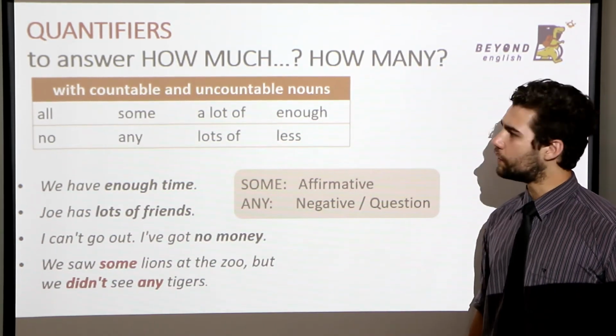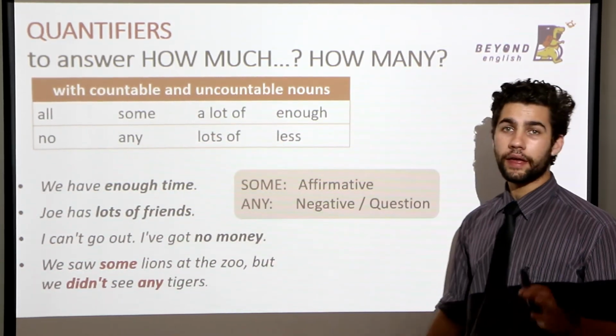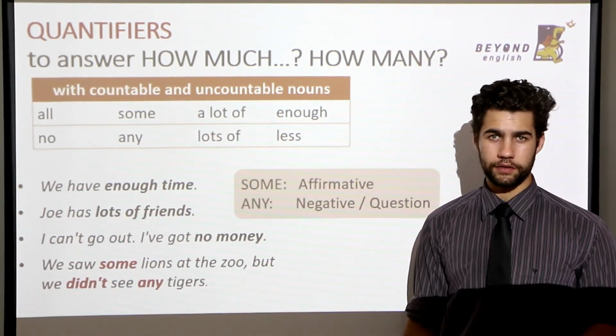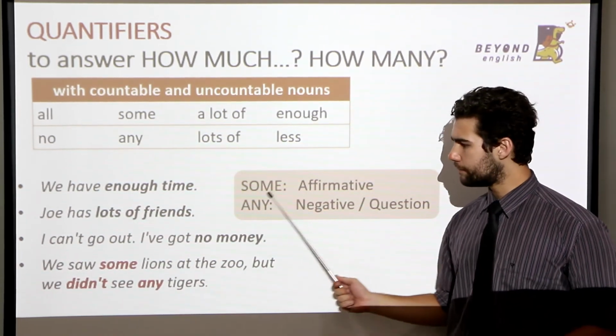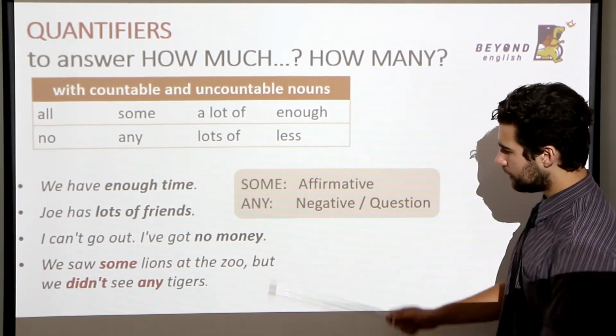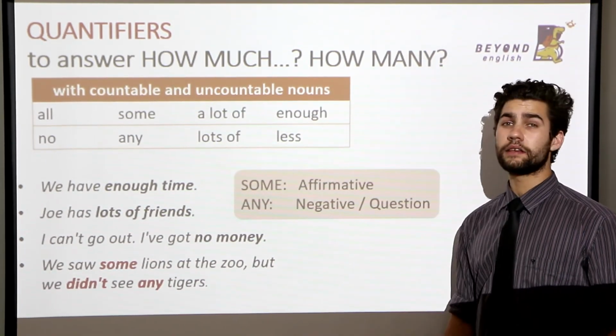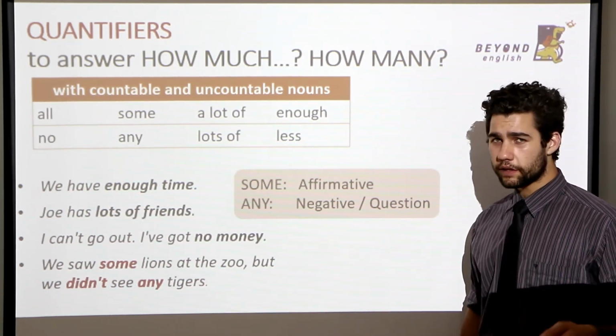Okay, now you know your quantifiers with countable and uncountable nouns. And you also know how to use some as an affirmative and any as a negative or a question. Let's keep moving.